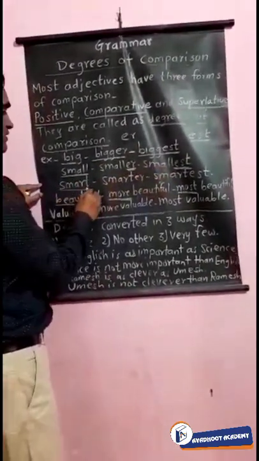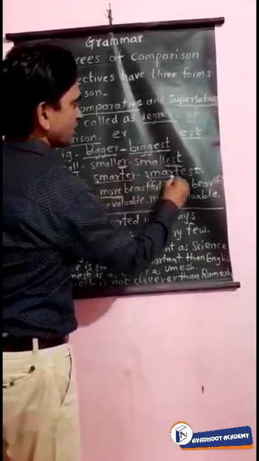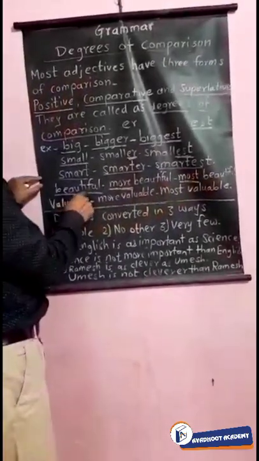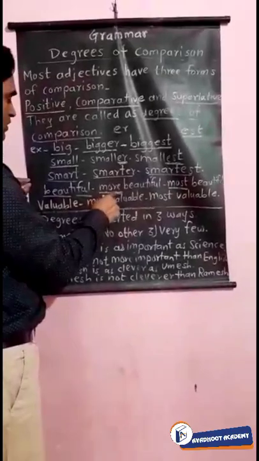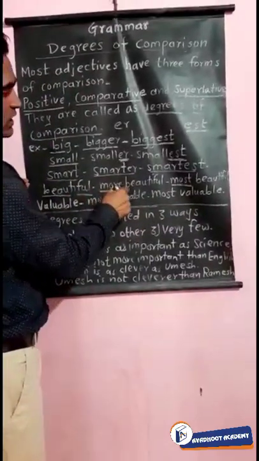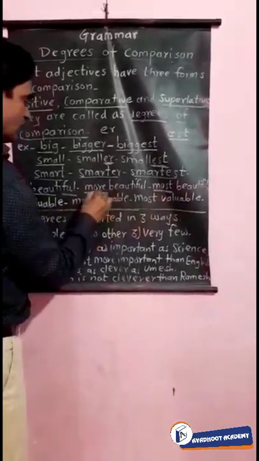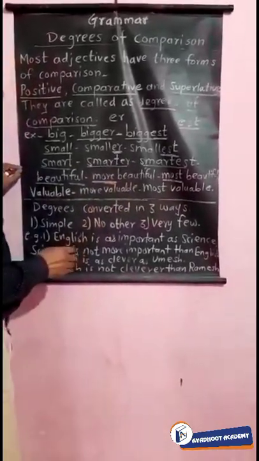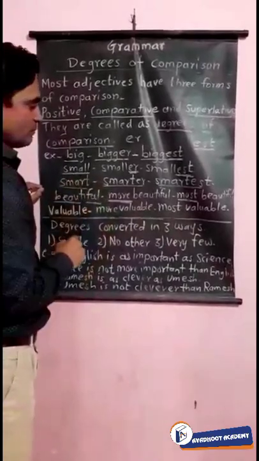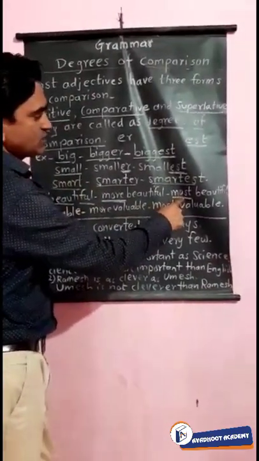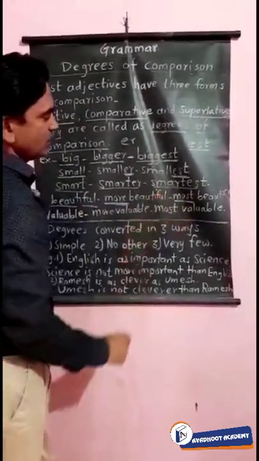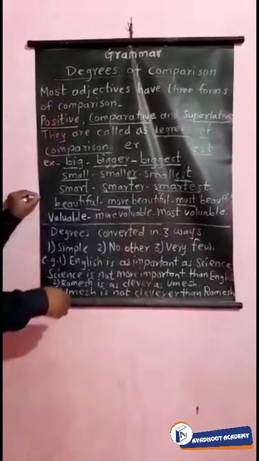Here smart, smarter, smartest. So beautiful, more beautiful, most beautiful means सुंदर, अधिक सुंदर, सर्वात सुंदर. Here we have joined more as a prefix before the adjective beautiful to make the comparative, and we have joined most before the adjective because it is the superlative form.